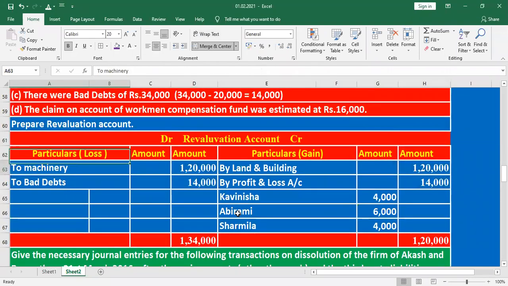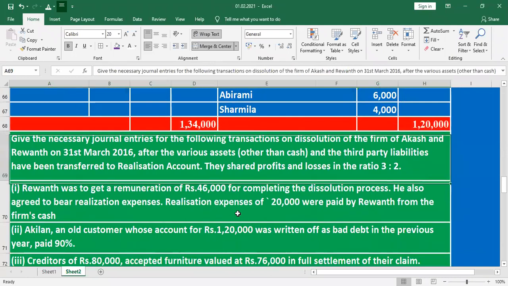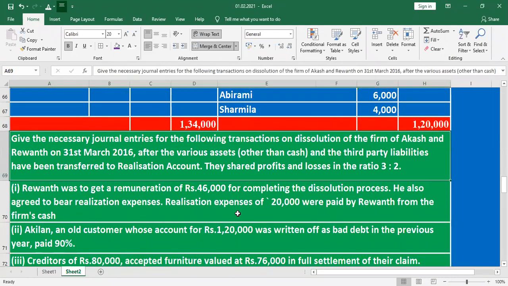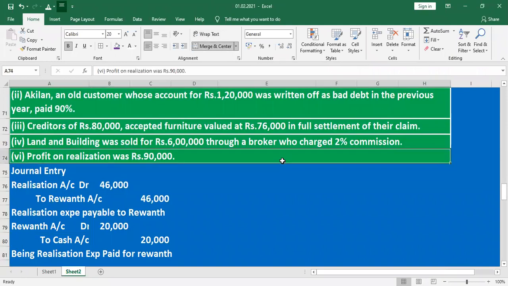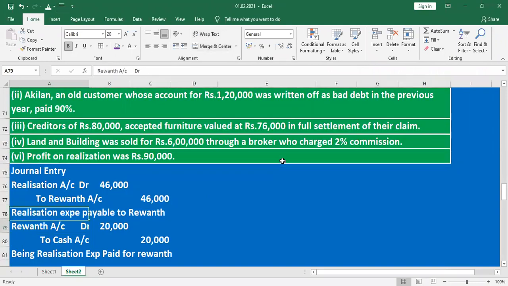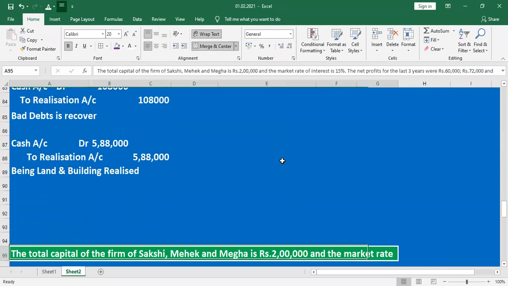Who are the old partners? Akash and Revant, in the OPR ratio 3 to 2. The profit 90,000 is to be distributed to Akash and Revant.